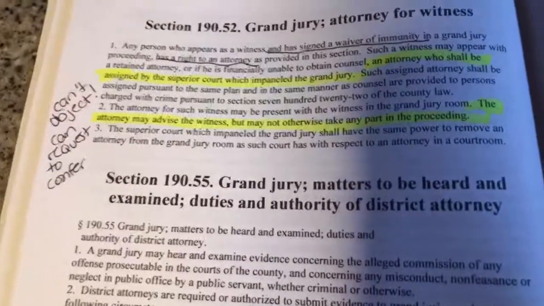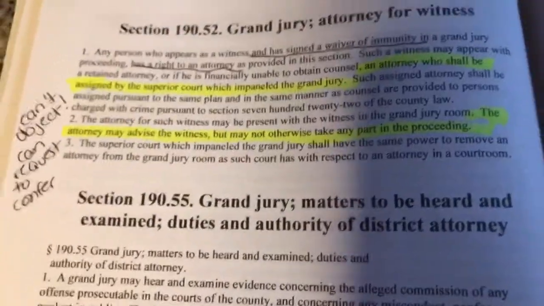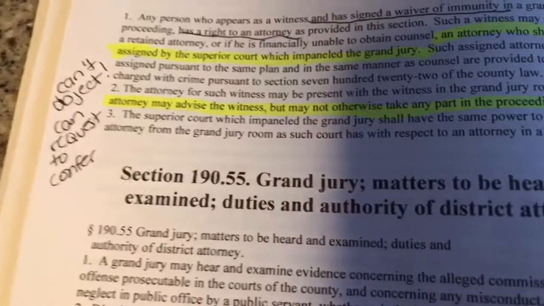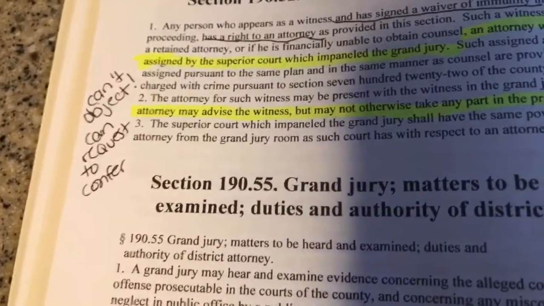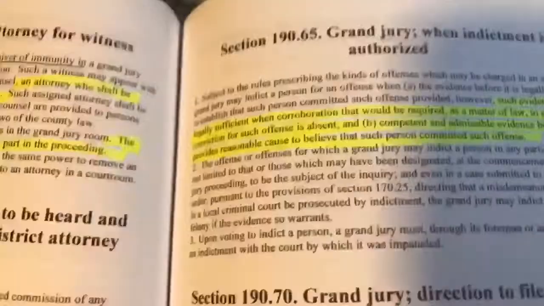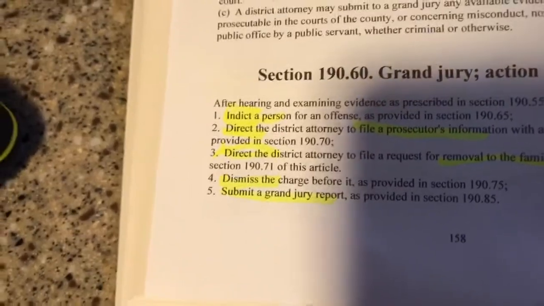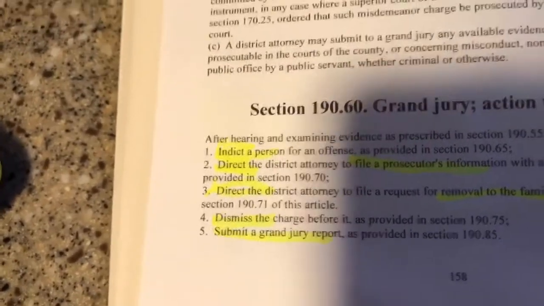All right, so that is something I also didn't know. Grand jury attorney for witness. The witness that signs a waiver of immunity gets a free attorney if he's indigent. The attorney may advise the witness, but cannot object, basically. He can request to confer with his client. Okay, so the grand jury may indict a person, direct the DA to file a PI, direct the DA to request removal to family court, dismiss the charge, or submit a report.